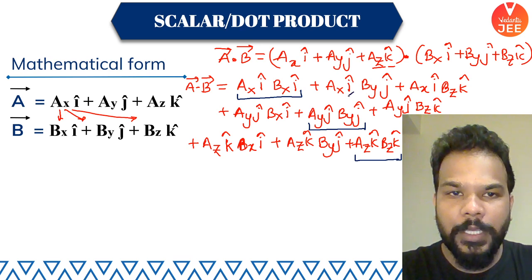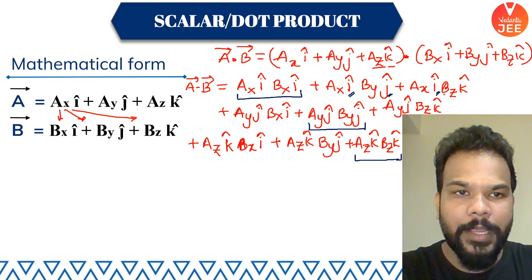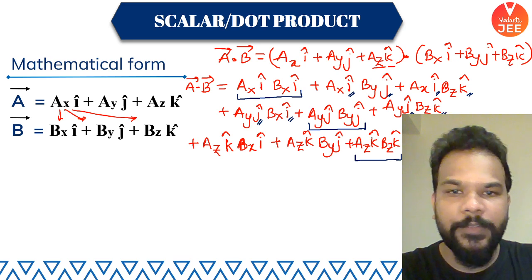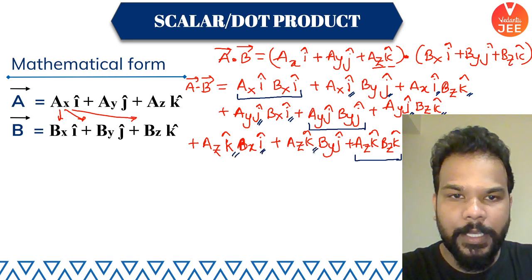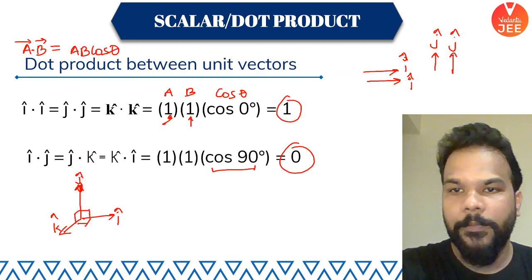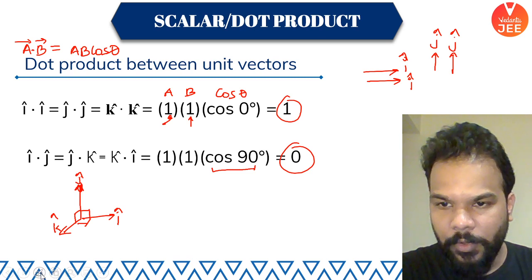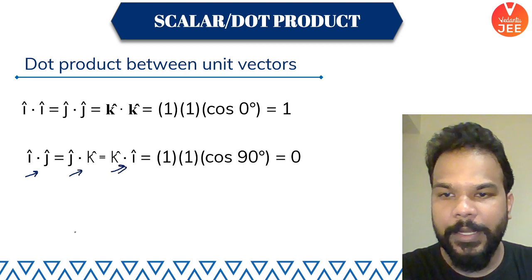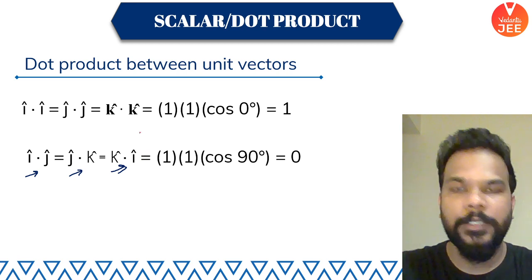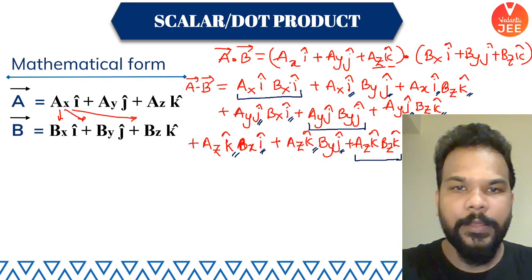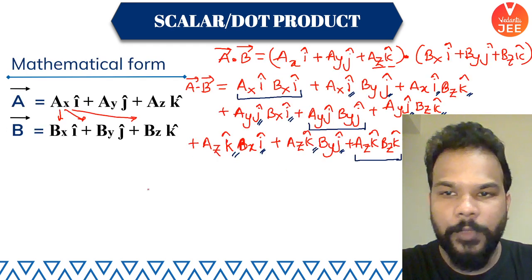Apart from that, you see I cap multiplied with J cap, I cap with K cap, J cap with I cap, J cap with K cap, K cap with I cap, K cap with J cap. And you know from our previous slide that whenever I multiply I cap with J cap, J cap with K cap, and K cap with I cap, the value is going to be 0, because they are vectors perpendicular to each other.